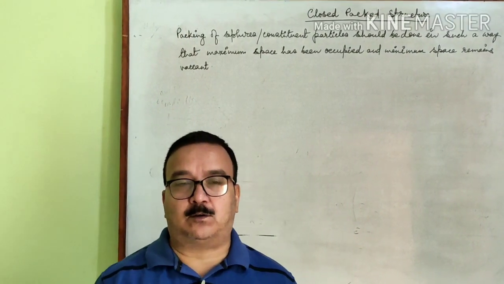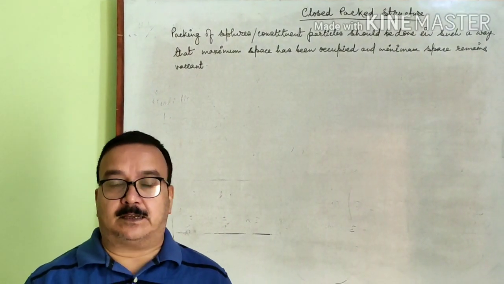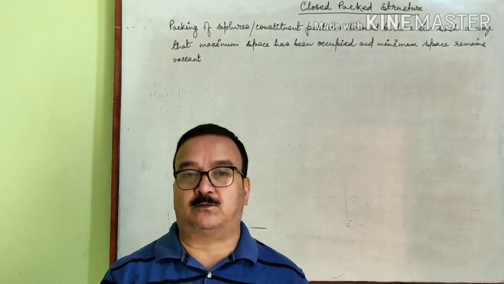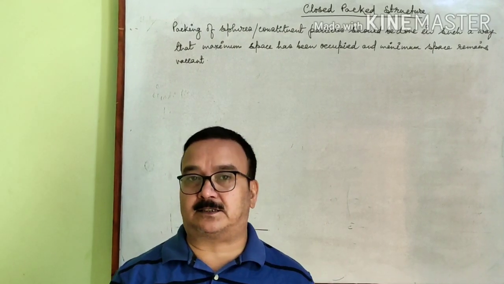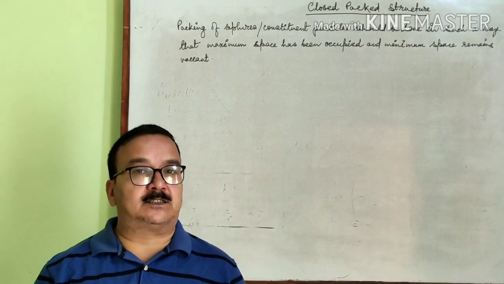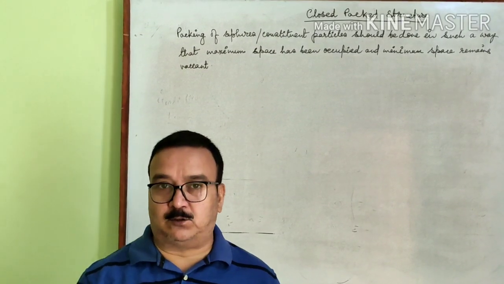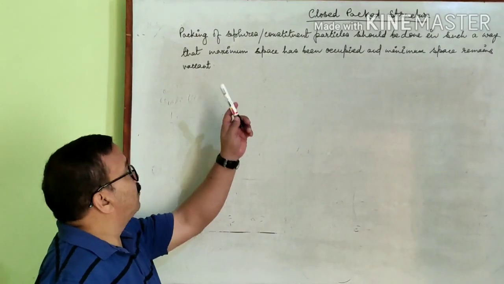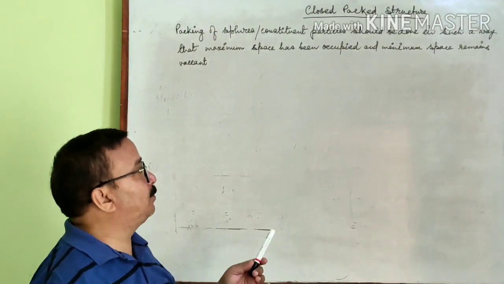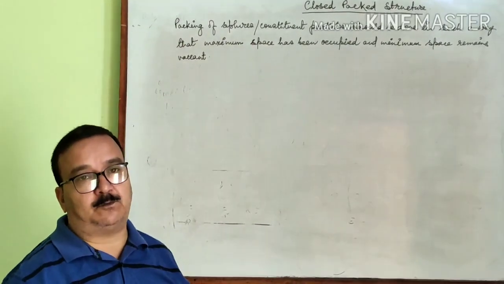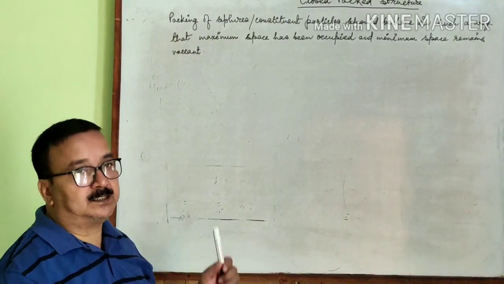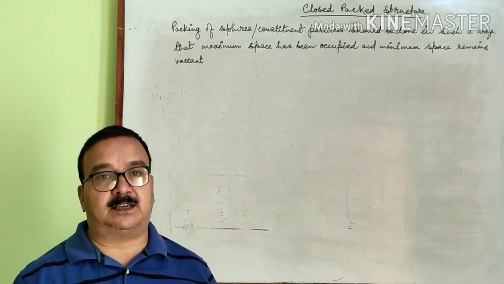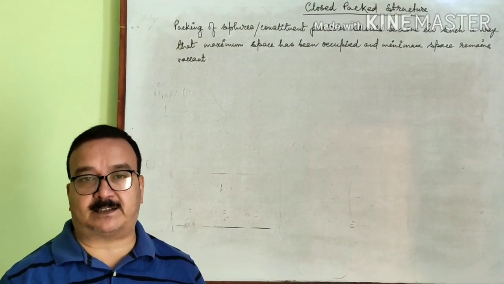Today's topic is close packed structure. In a crystal, we know that constituent particles are present, which may be either atoms, ions, or molecules. These constituent particles are assumed to be spheres. So, what is close packed structure? Packing of spheres or constituent particles should be done in such a way that maximum space gets occupied by the spheres or the particles, or we can say that minimum space remains vacant.